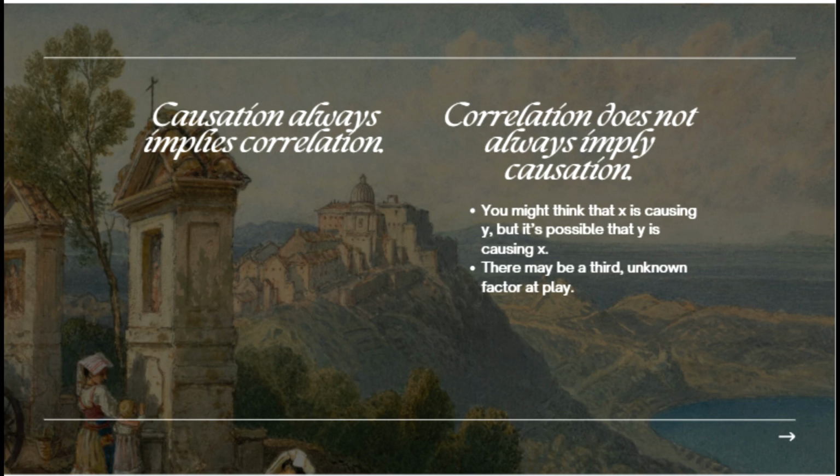You might think that X is causing Y. Snow cones are causing people to go to the pool. But it's possible that Y is causing X, that people are going to the pool because they bought snow cones. You have to look and say, can I flip this around? Could it be the other way? There also may be a third unknown factor at play, okay? So there's just two separate options that may make it so that correlation does not cause causation.